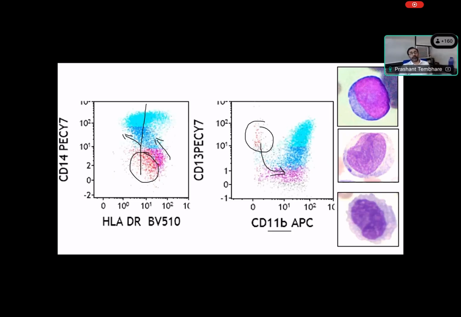And as they become mature monocytes, they gain CD14 expression. They again gain CD13 expression, and there is an increase in CD11b expression. So using CD11b and CD13, you can see this type of maturation pattern in monocytes. So these are monoblasts, these are promonocytes, and these are mature monocytes. Right? So these three compartments show this maturation pattern.